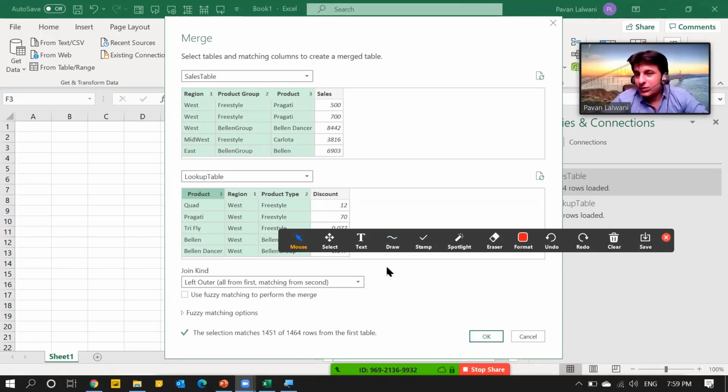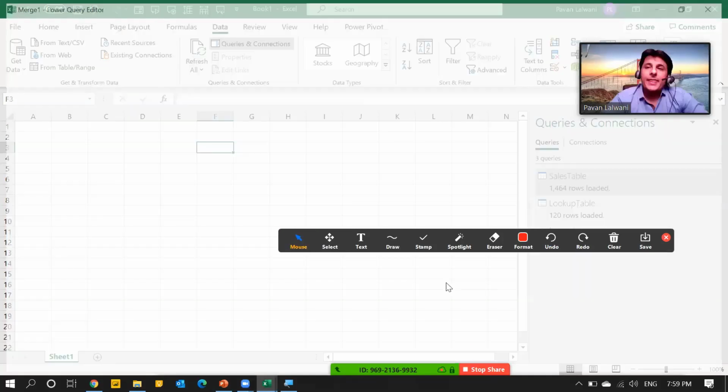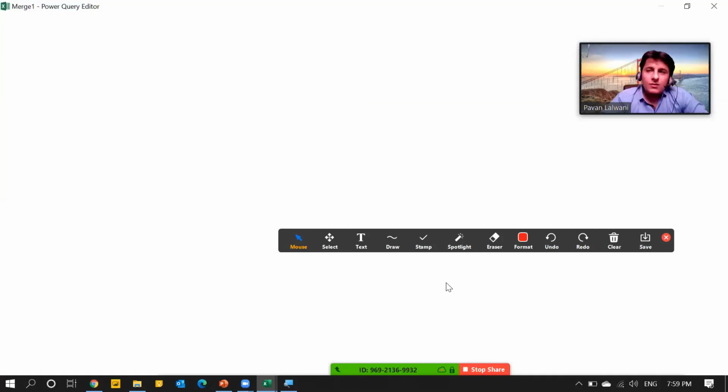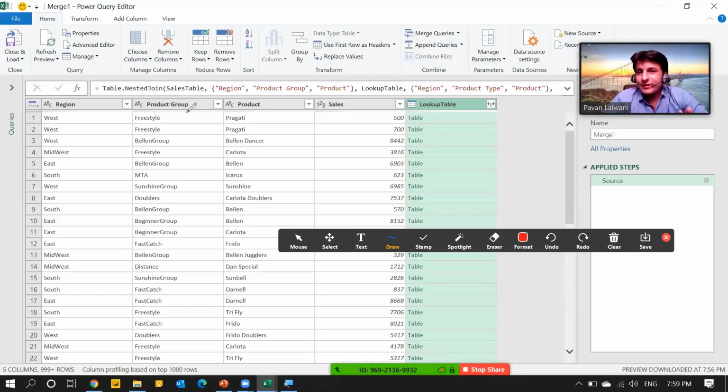Okay, no problem. Now I'll just click on OK button. Remember, this is sales table. Fourth column is sales, and name of the table is lookup table. I'll click on OK. When I do that, I'm getting 5 columns. Usually in sales table, there were 4 columns. So this is a sales table.